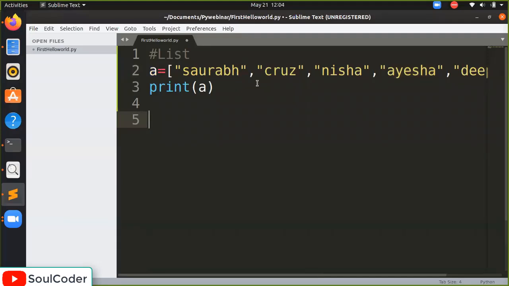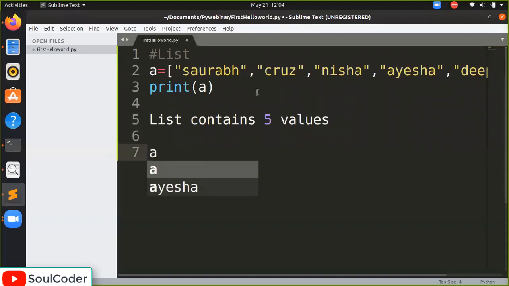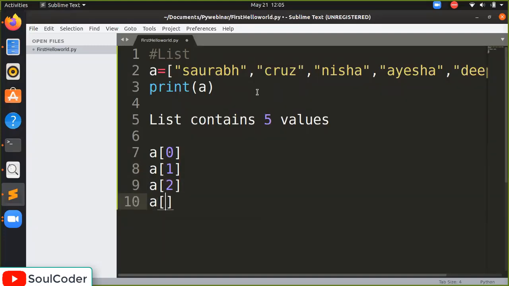When we say the list contains 5 values, a will have 5 indexes in it: a of 0, a of 1, a of 2, a of 3, a of 4.